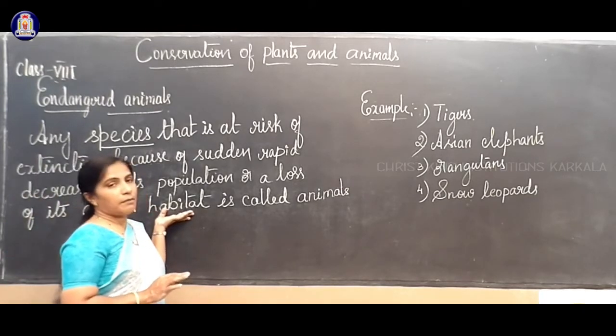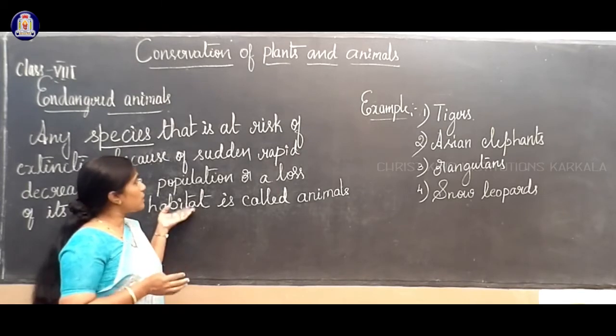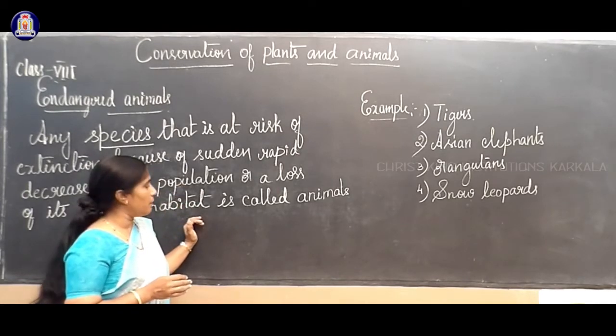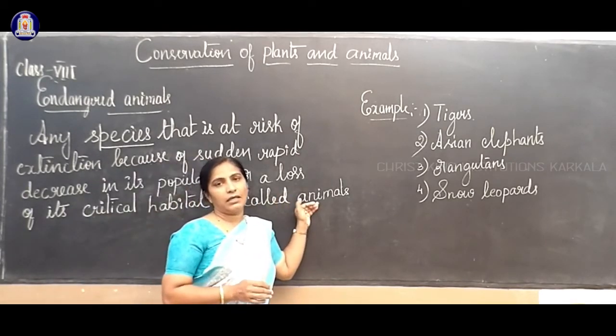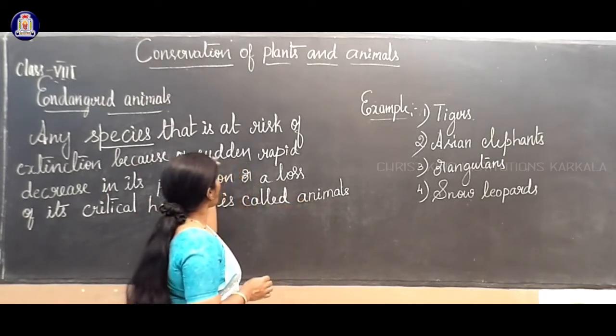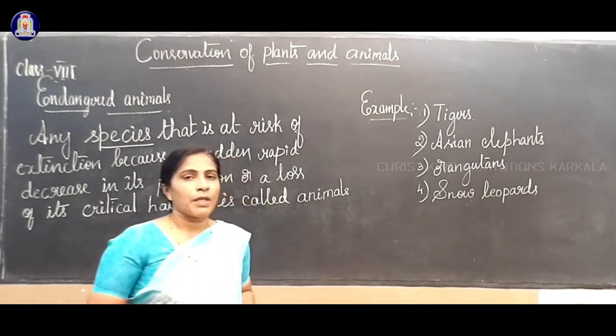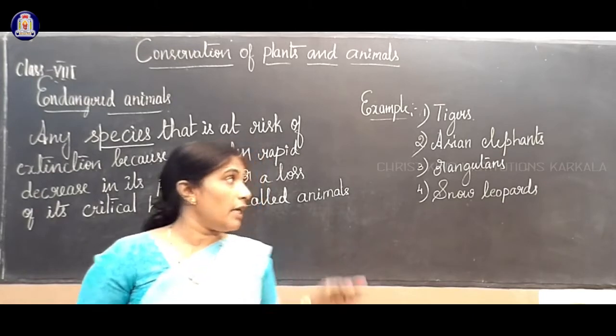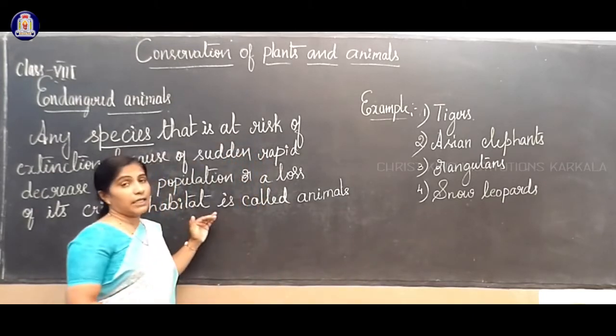Because of natural disasters, we may not see some animals. That is the topic we have studied till now. We are still on endangered animals.